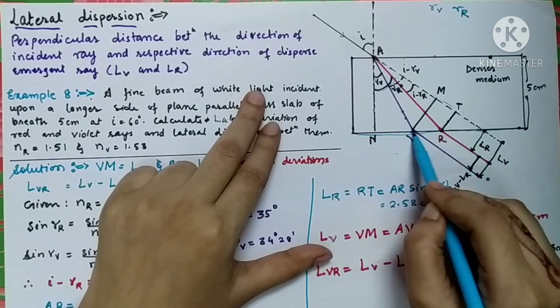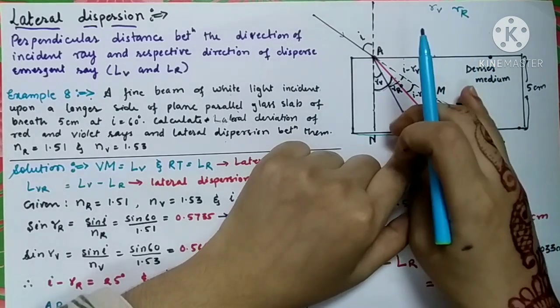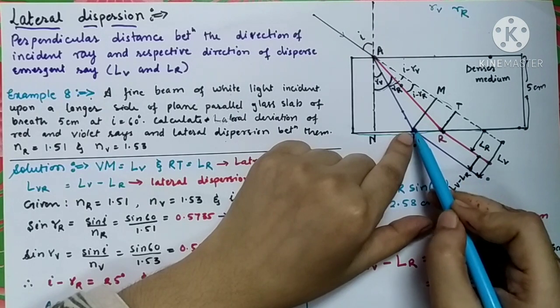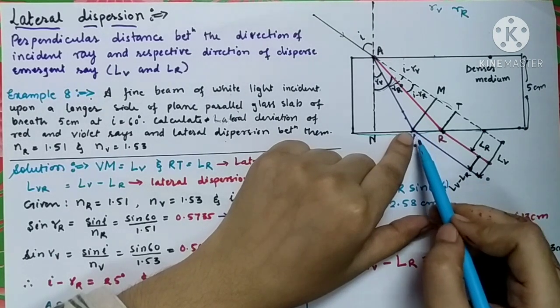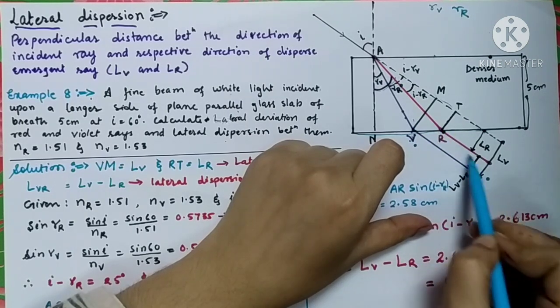Now from these two points V and R, the rays are going to come out of the glass slab. As we all know, whenever a light ray passes from denser medium to rarer medium, it moves away from the normal.